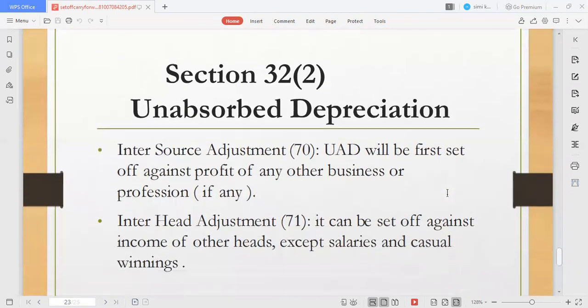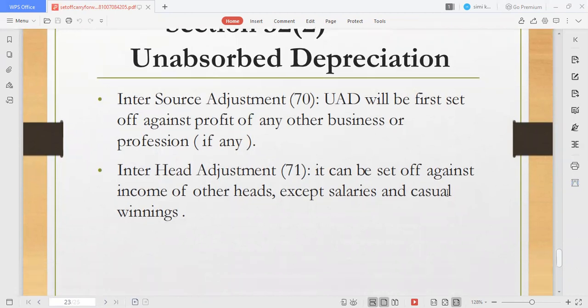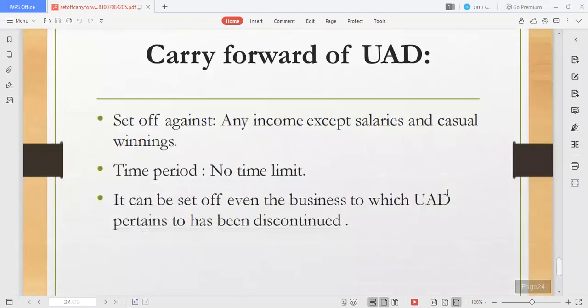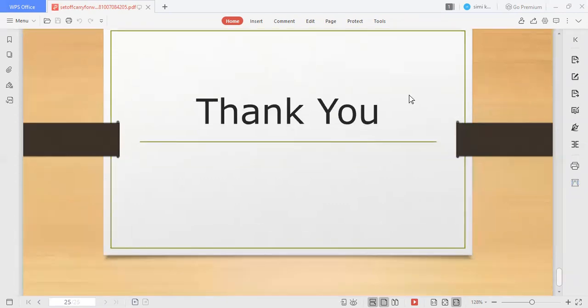Unabsorbed depreciation, that means depreciation that has not been absorbed. For inter-source adjustment, it will first be set off against profit of any other business or profession. For inter-head adjustment, it can be set off against income from other heads except salaries and casual winnings. Unabsorbed depreciation can be carried forward against any income except salaries and casual winnings. The time period is no time limit, even if the business to which the unabsorbed depreciation pertains has been discontinued. Thank you so much. That's it for today's lecture. I hope you have understood the concept of set off and carry forward of losses.